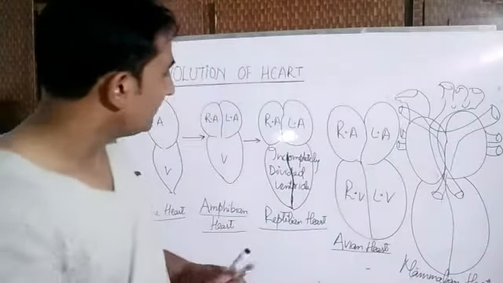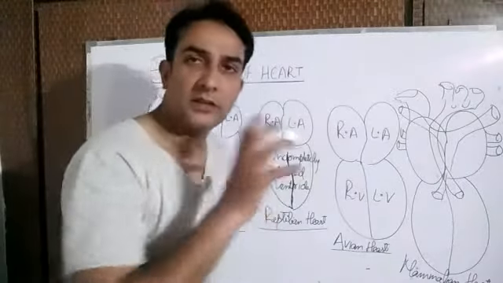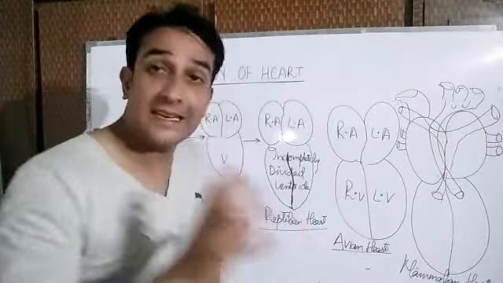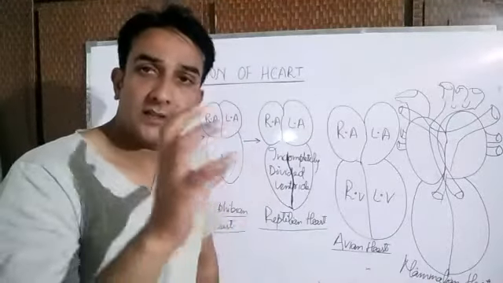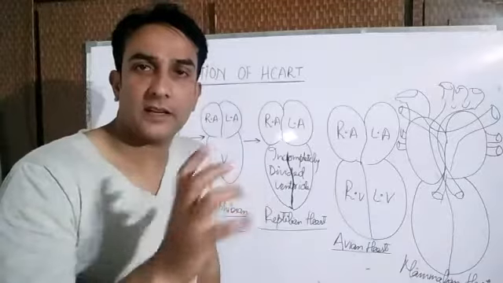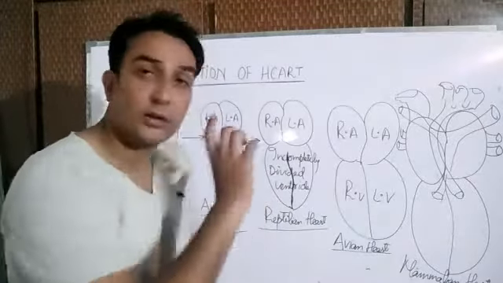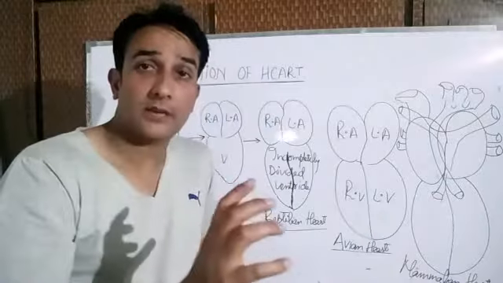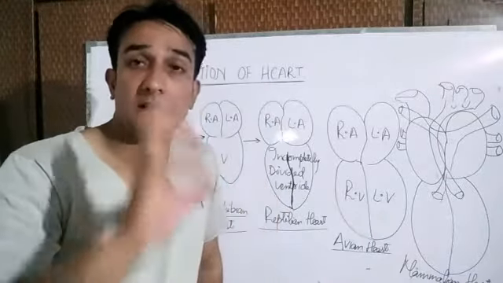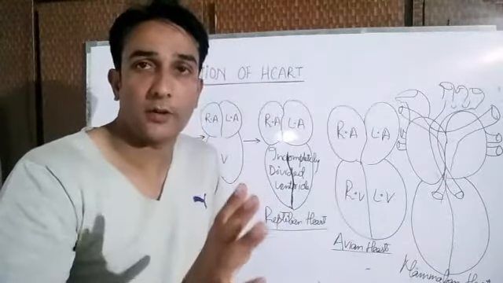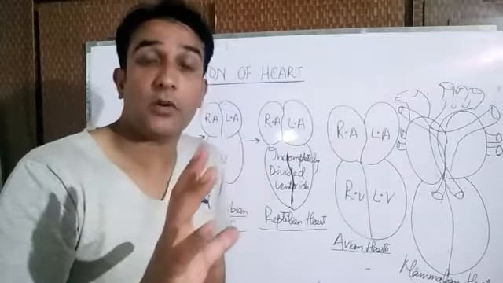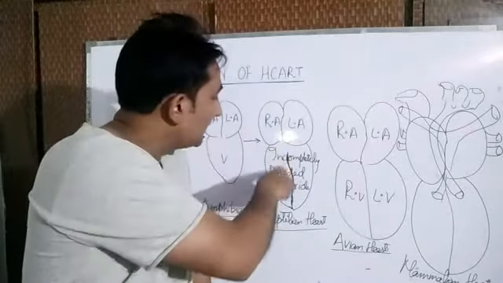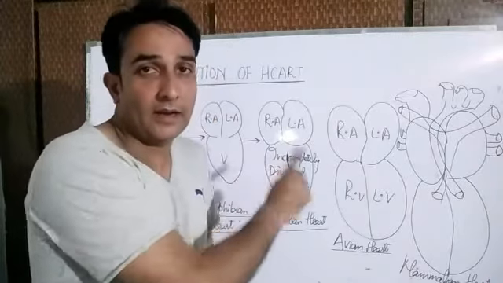So it means that whereas the auricles have got completely divided into right auricle and left auricle, the ventricle is incompletely divided. So there is a difference in the heart of the amphibians and the reptiles. The heart of the amphibians is three-chambered, and the heart of the reptiles is not three-chambered, it is an incompletely divided four-chambered heart, as there is incomplete division of the ventricle.